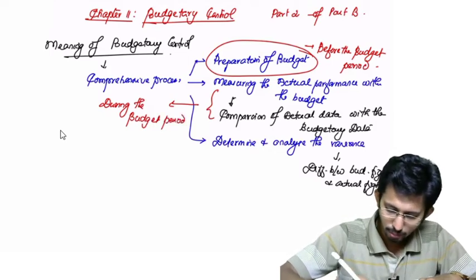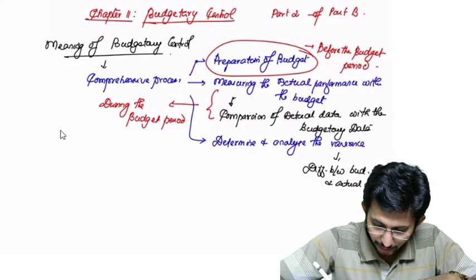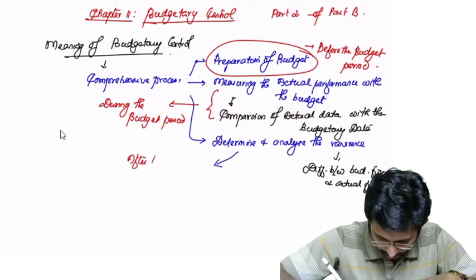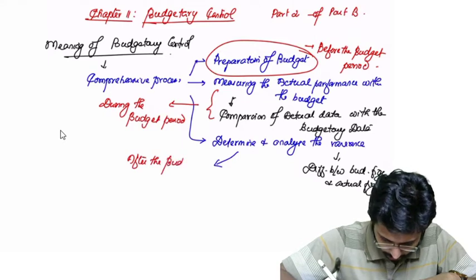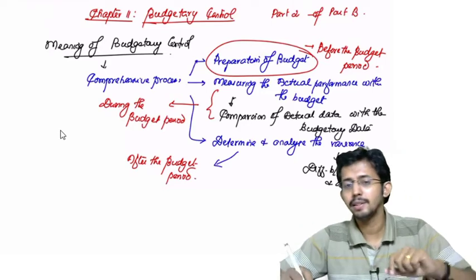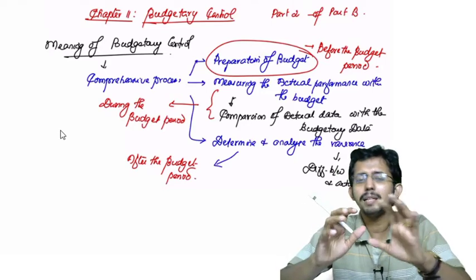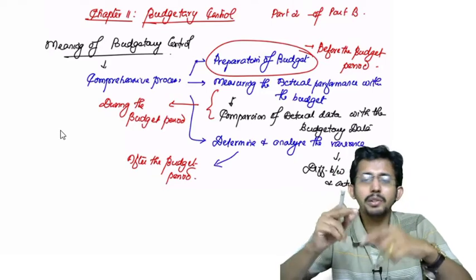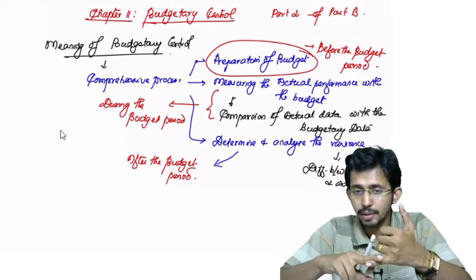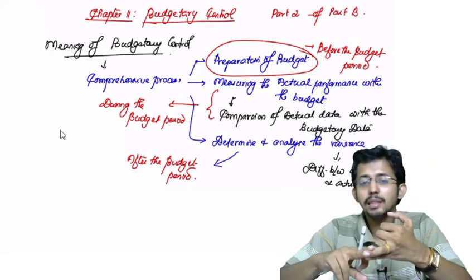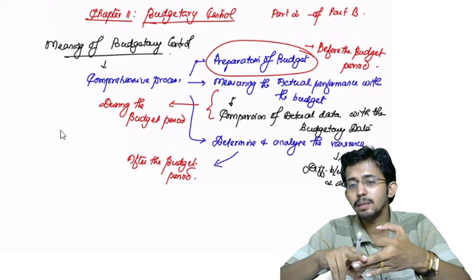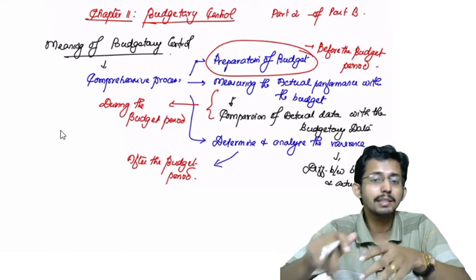But what about this third step, determining and analyzing the variance? This is after the budget period. Is it clear? So this is the sum and substance of budgetary control. Budgetary control is a comprehensive process of preparing the budget for a future period, then comparing the actual performance with the budgeted performance, then determining the variance between the budget and actual performance, and analyzing the reasons for it.